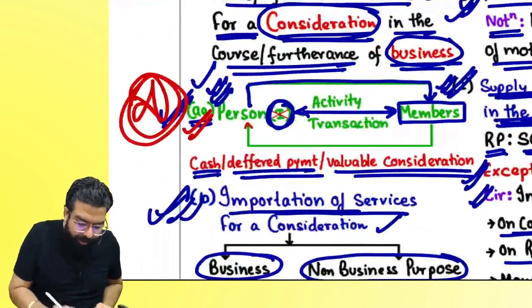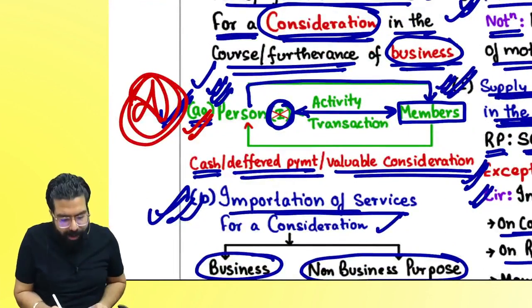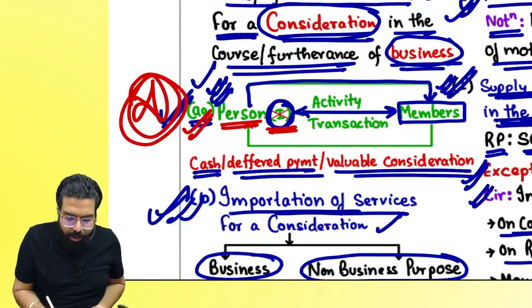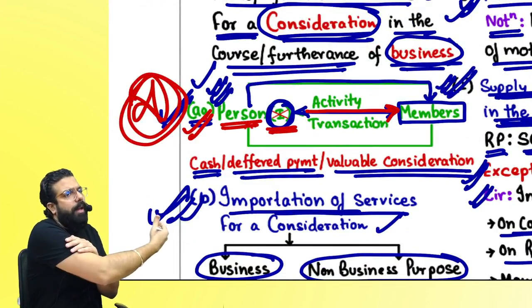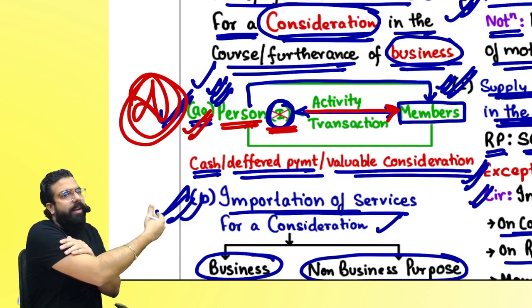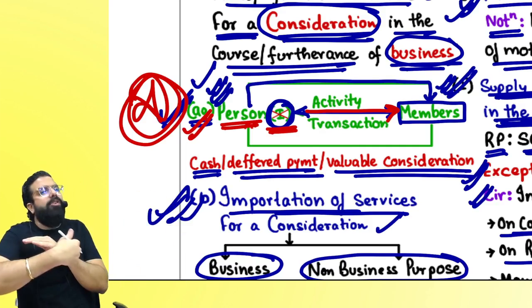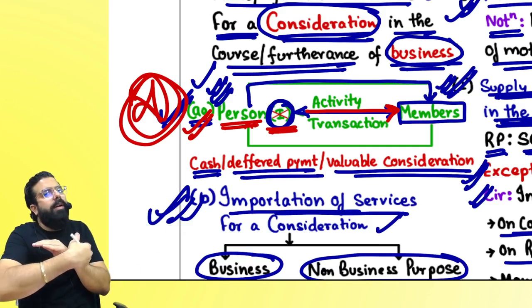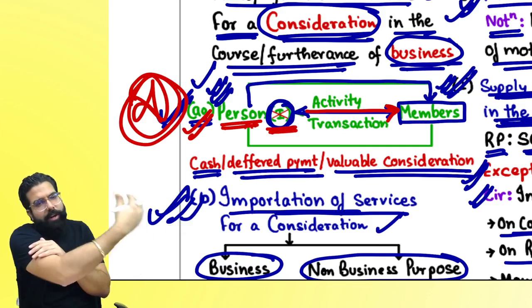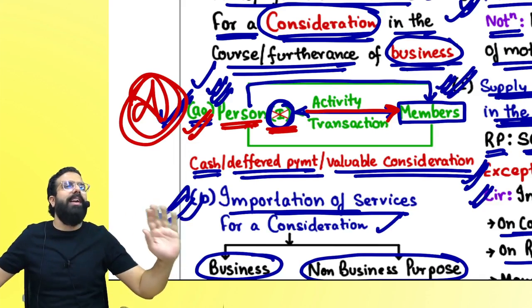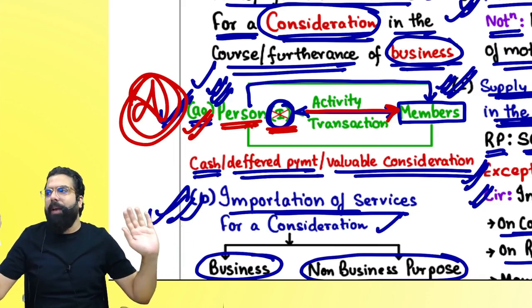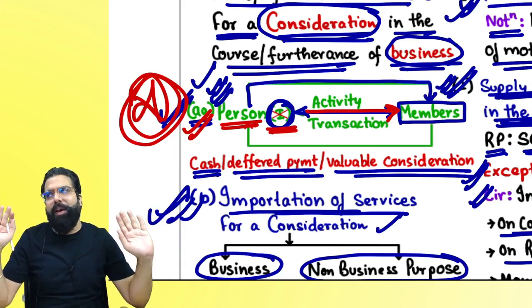Amendment in this chapter, everyone. Any person other than an individual, if there is any transaction happening with their members or constituents, and those members or constituents are paying cash, deferred payment or any valuable consideration, both the members and the person, basically the club, are separate persons, and GST will come.